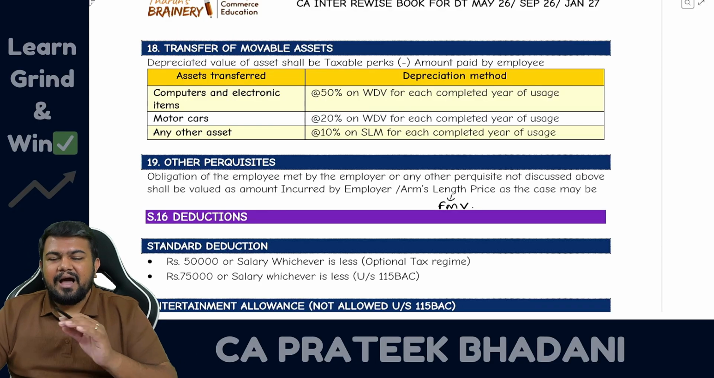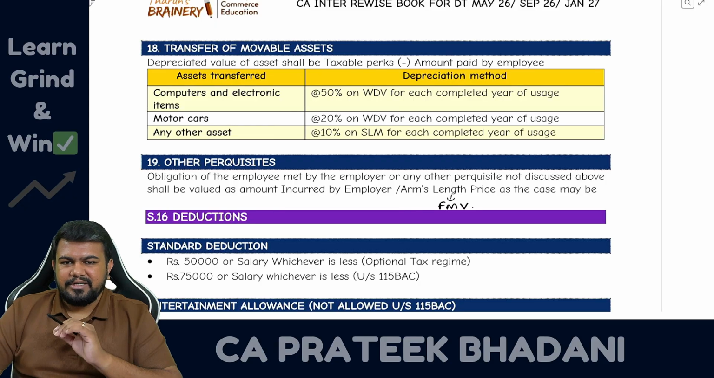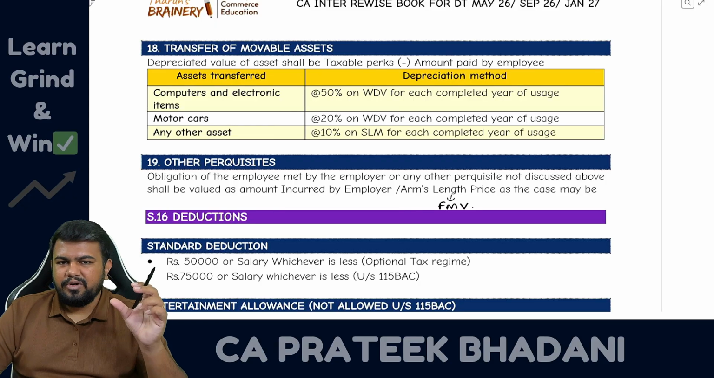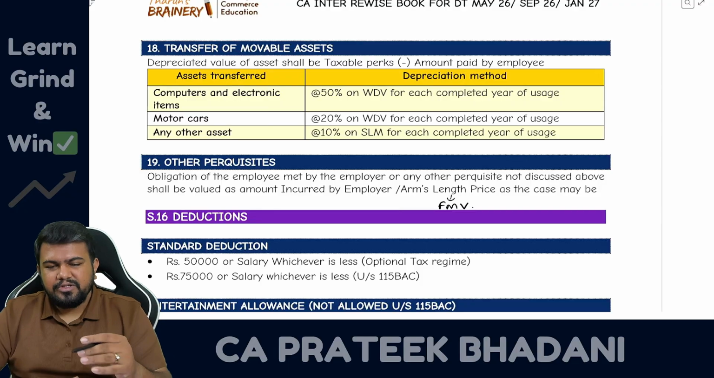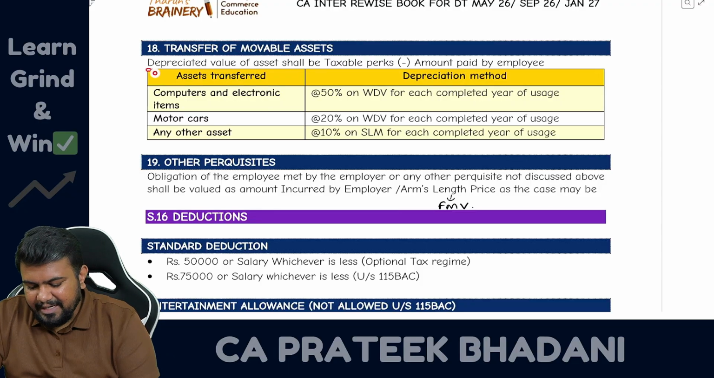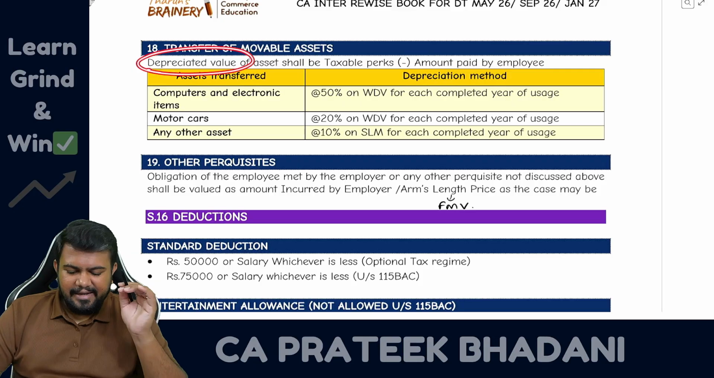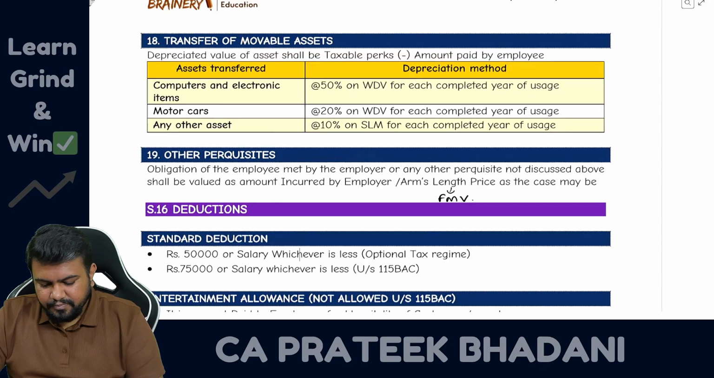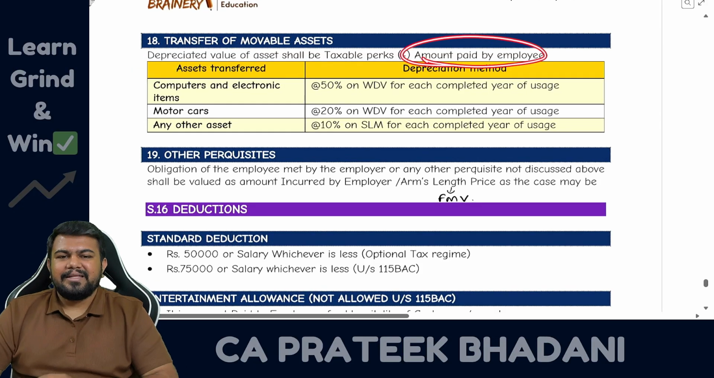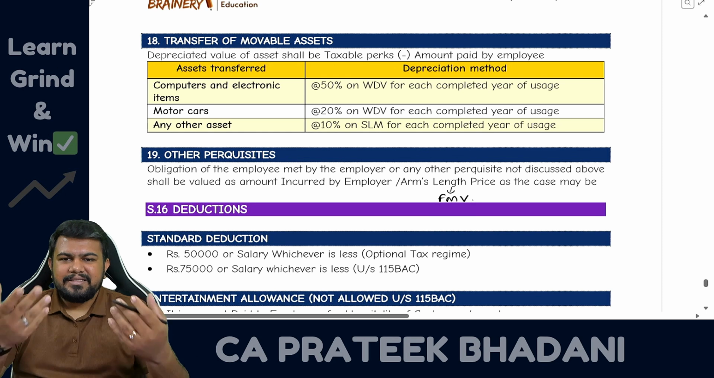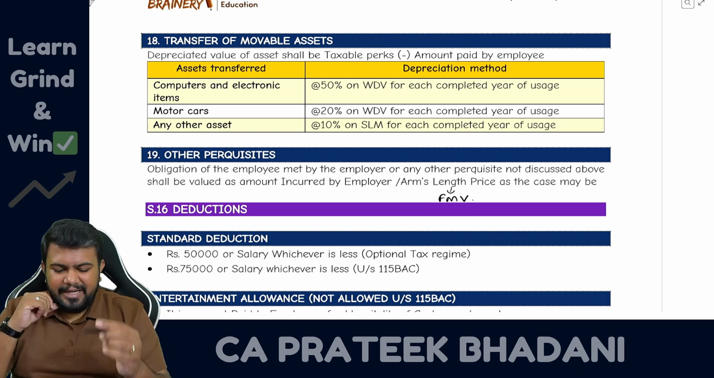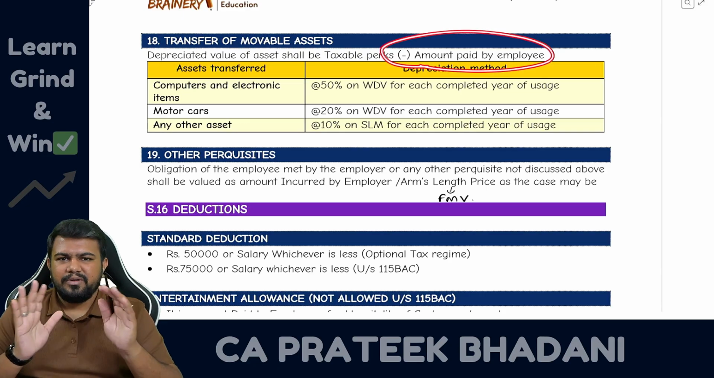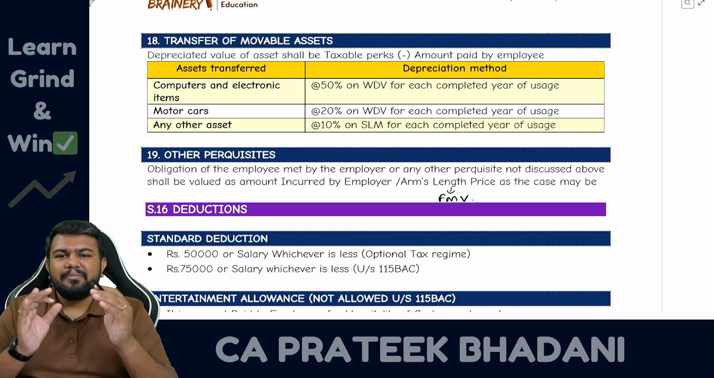In such case, how to calculate the value of perquisite? So value of asset you have to find out. Value of asset only will become the value of perquisite in the hands of employee. So how to find out value of perquisite? For that you have to find what is the depreciated value. Depreciated value minus amount recovered by the employee. Let's say the employer has given some asset to the employee for which he has paid some amount. So that amount also has to be reduced, no? Correct? So that net amount will become perquisite value.